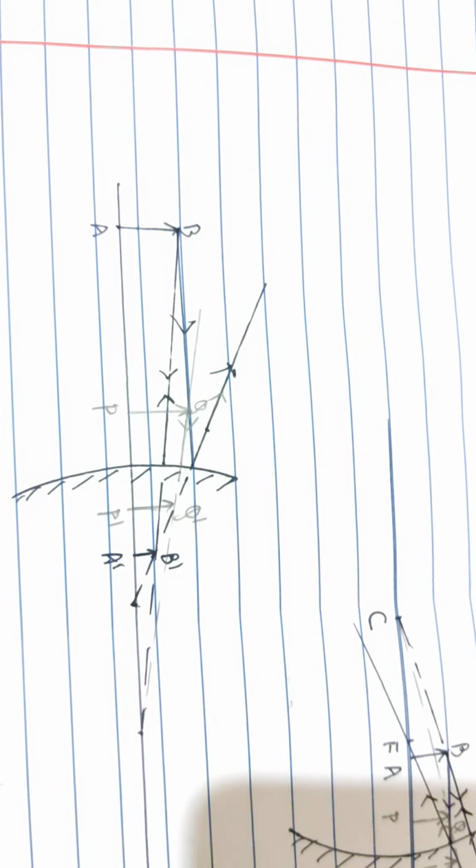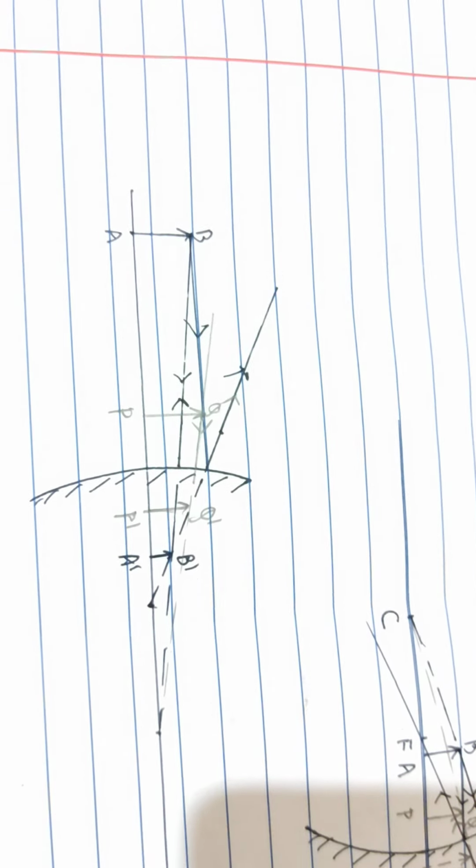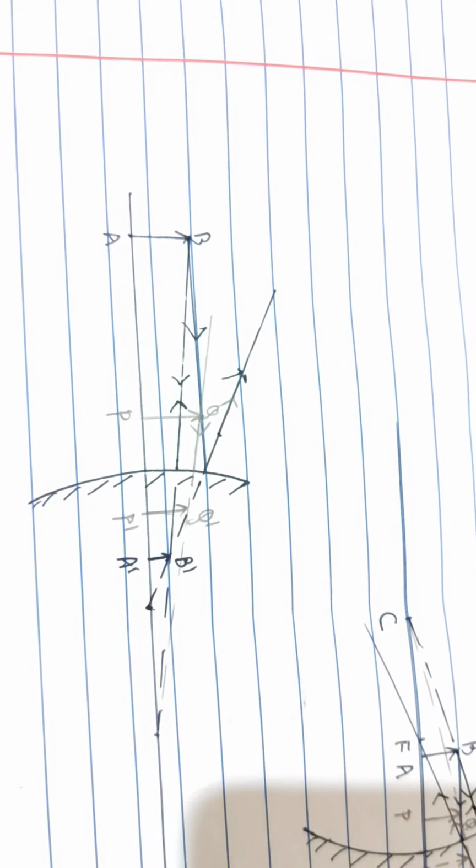Now for the object PQ, which is of same size as that of AB, we can assume it is AB only but brought closer to the pole of the mirror.